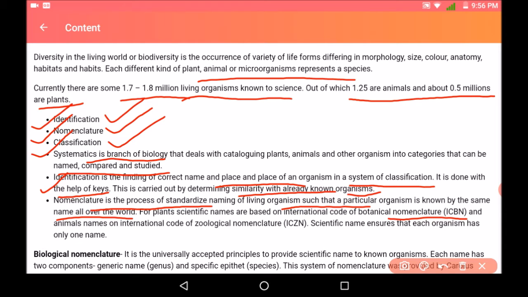So for plants, there is a separate code, that is the International Code of Botanical Nomenclature, and for animals, names are given on the International Code of Zoological Nomenclature. So scientific names ensure that each organism has only one name. Each organism has a specific name which is different from the other organism, and based on plants and animals, these are named.